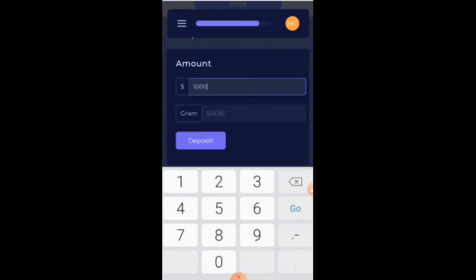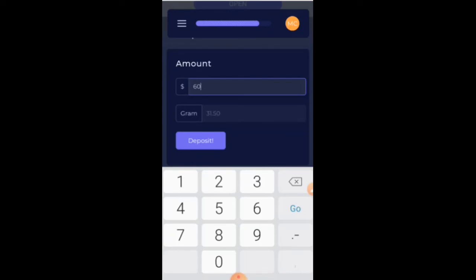Okay, I am having 23 gram. So you can just put 500, in a sense, it is 262. So 50 is 26. See, 26, so $60. So if I'm putting $60, it will be 31 gram. I'm having 29 grams that I have won. That means $60 in my account.